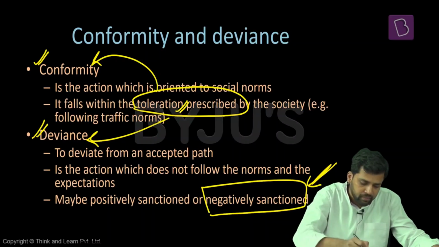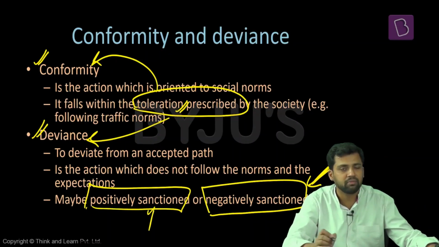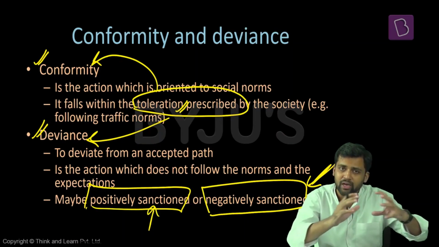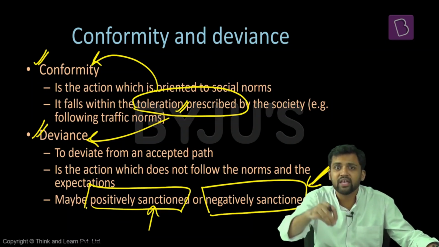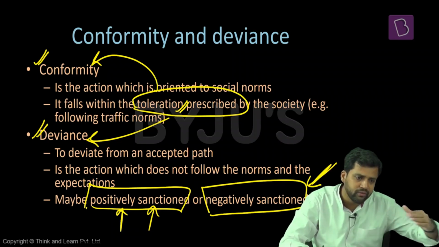But sometimes some deviant behavior might also be positively sanctioned. Even if you are not following the norms of the society, sometimes it can be positively sanctioned. For example, a scientist who breaks away from the rules and regulations in a particular area, where there are some established norms, and invents something new. So that is also deviant behavior. But this kind of deviant behavior can be positively sanctioned. So deviance means you are deviating from an accepted path.